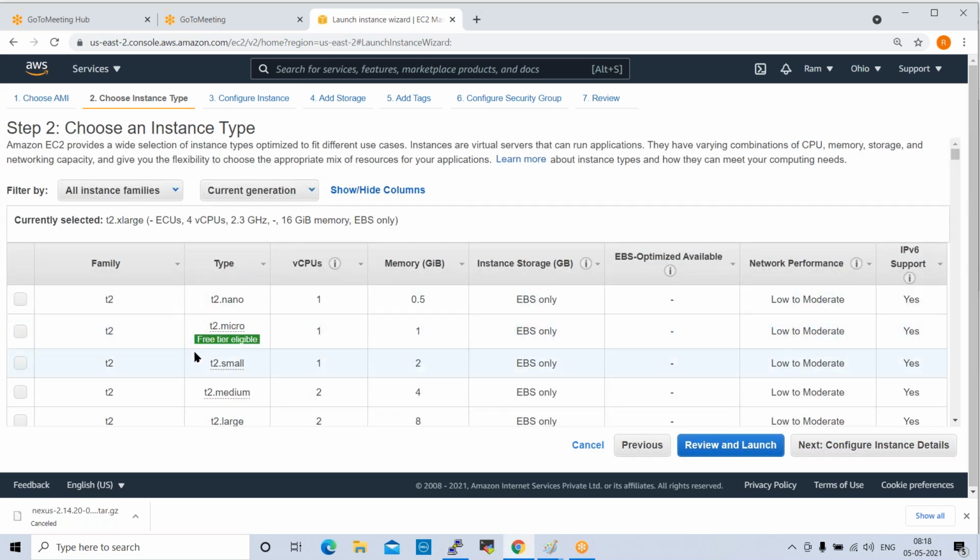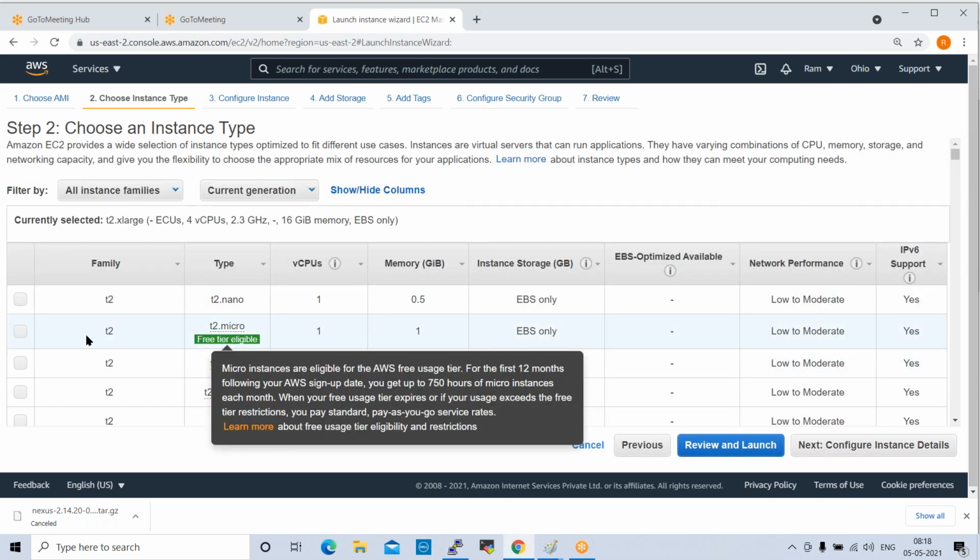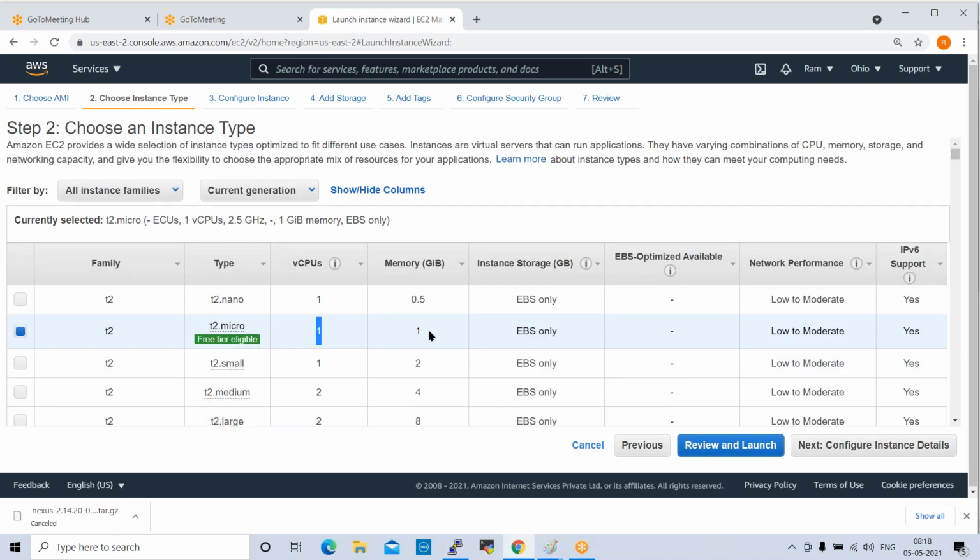Fine. Now I want to select T2 micro. It is free tier eligible: 1 virtual CPU, 1 GB RAM. With this T2 micro, I'm getting EBS volumes, Elastic Block Storage, which is very high performance storage.